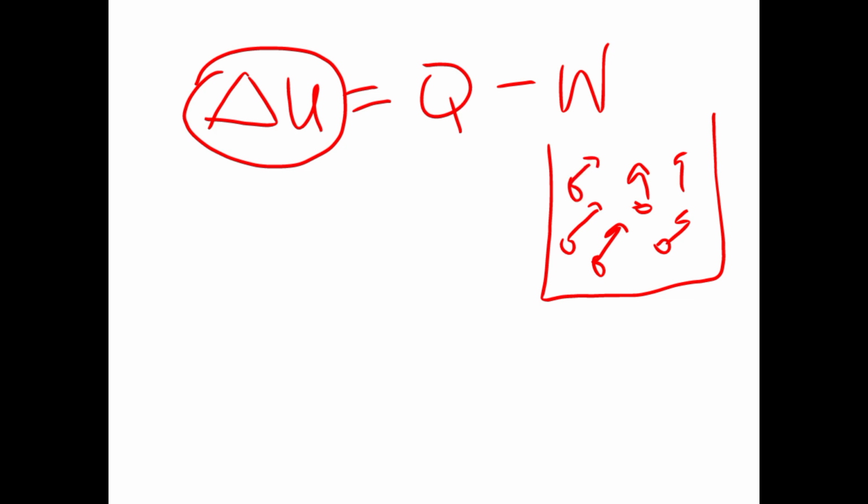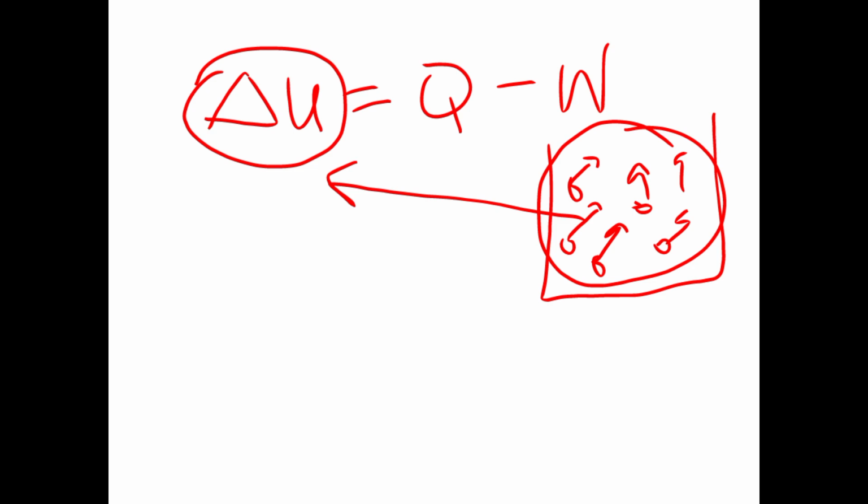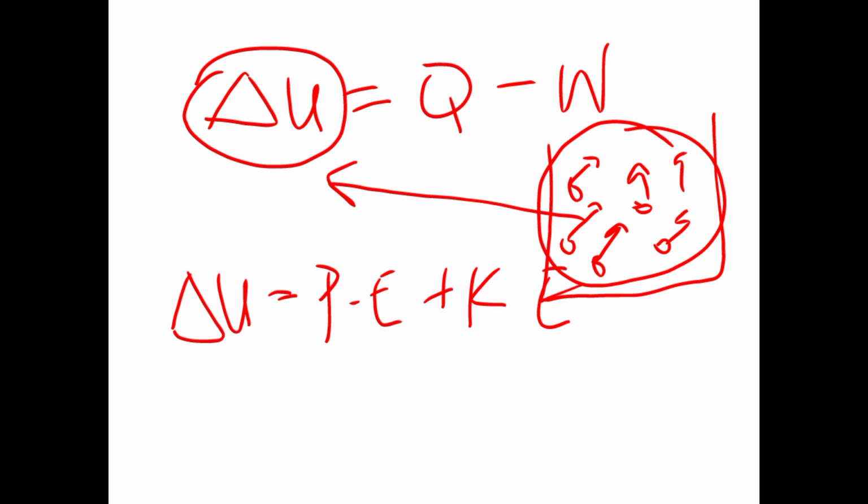Now, this average kinetic energy is what is responsible for the internal energy, and that is because internal energy is actually a sum of the potential energy and the kinetic energy of particles.